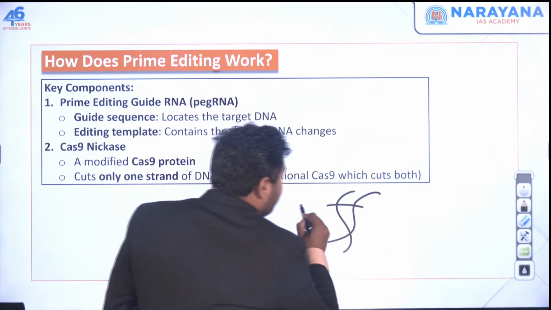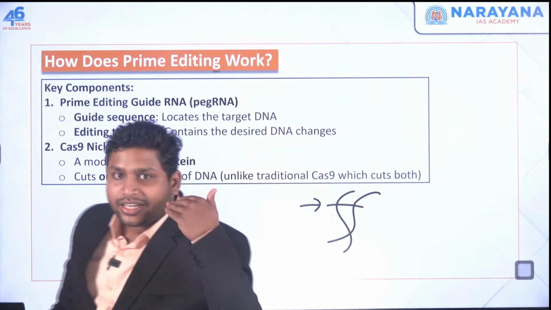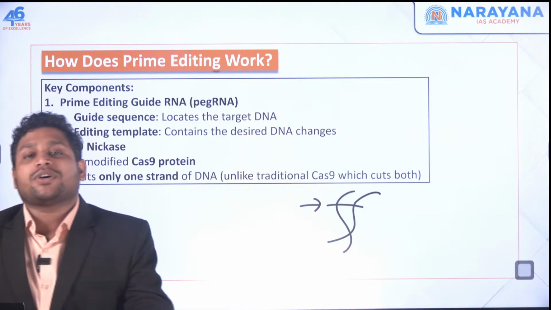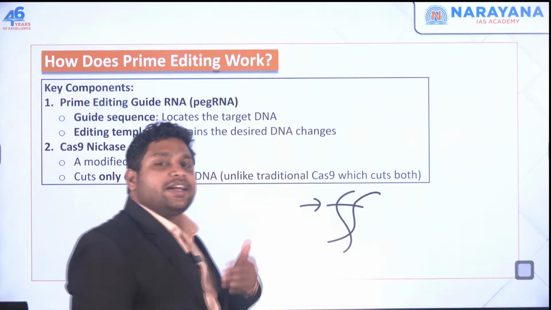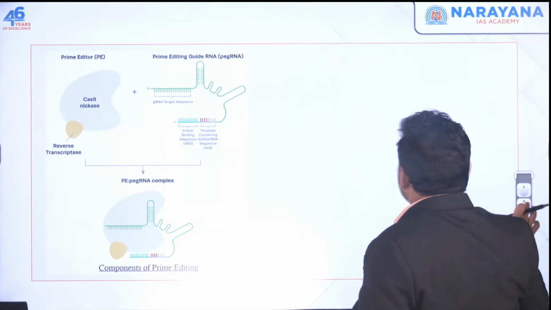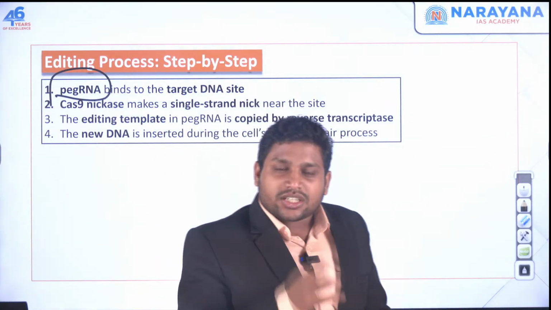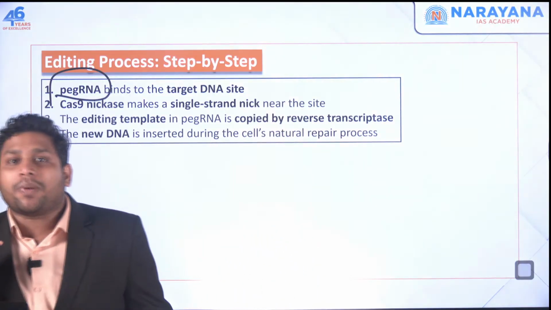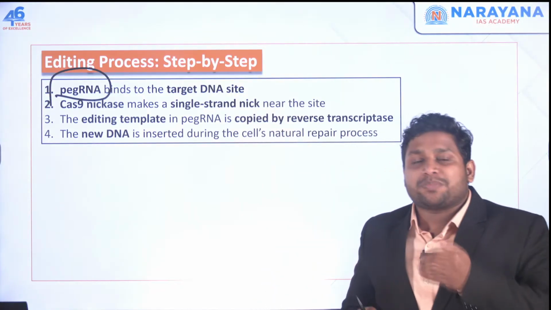So this double stranded DNA, when it was being cut by CRISPR-Cas9, was cut at two different localities. It was not like only a single strand was being cut. Both the strands were being cut by the CRISPR-Cas9. So in case of prime editing, we say that it is so precise because of this particular RNA, it is going to guide this Cas9 in such a way that it will just cut where it is needed. So it will just cut the one part and not both parts. And that's the reason we say it is a better version of the CRISPR-Cas9.